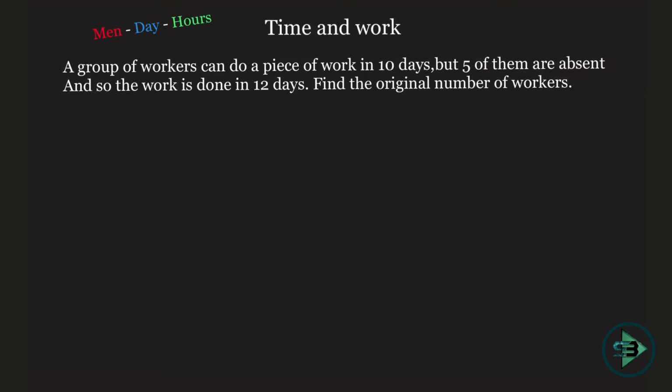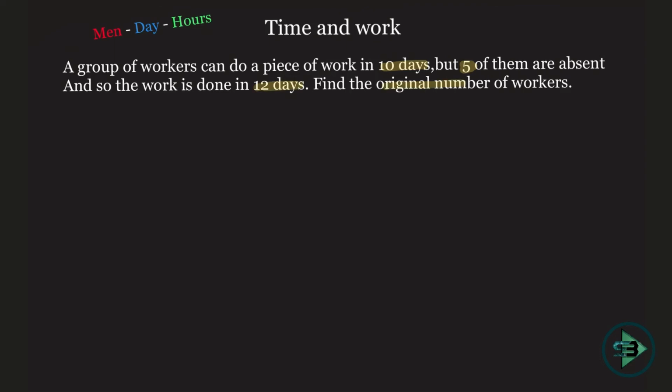Now let's see the problem of absent workers in man-hours. The approach to this is slightly different as compared to the previous problem that we saw. The formula still remains the same, but the approach will be different. A group of workers can do a piece of work in 10 days. So I'm being told some workers, I don't know how many, but they can do a piece of work in 10 days. 5 of them are absent. So earlier, whatever was the number of workers, 5 of them are absent, and now the work is done in 12 days.